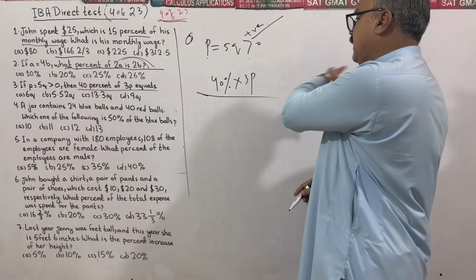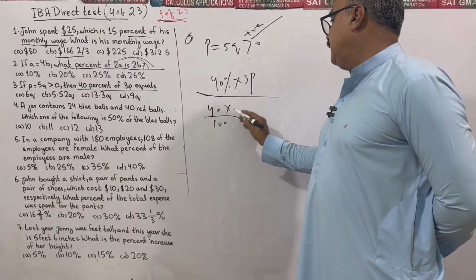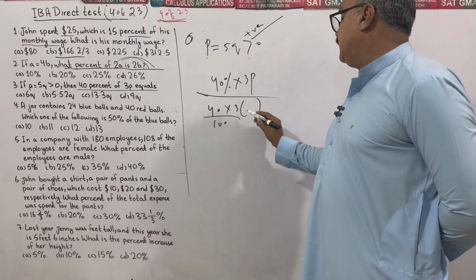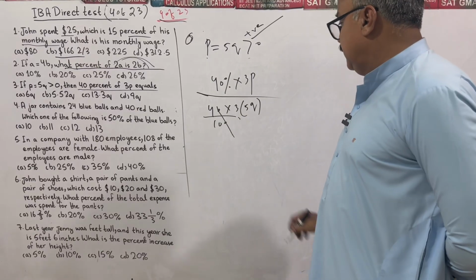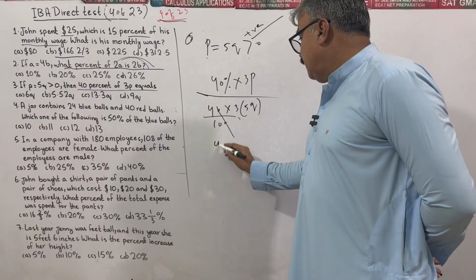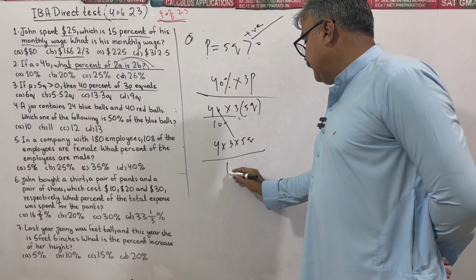Instead of P, plug in 5Q. 40, to remove percent, divide by 100. Instead of P in 3P, I can plug in 5Q. 0, 0 cancelled out. What do I have? 4 into 3 into 5Q divided by 10.